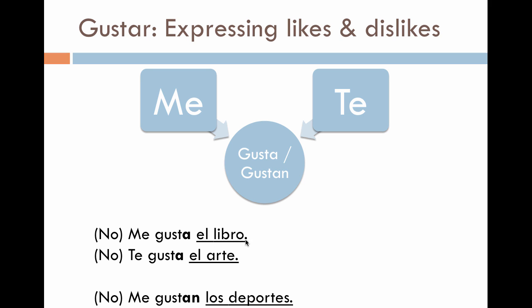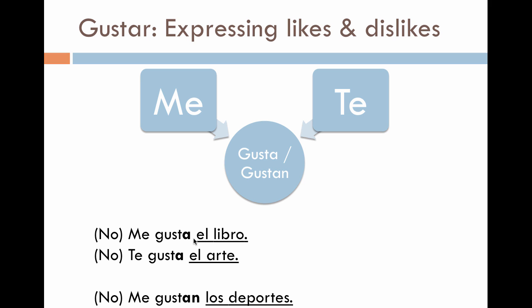If it's something I do not like, I'll add no before the sentence, producing no me gusta el libro. If I'm talking directly to you, the second person, I will say, te gusta el arte. To express it negatively, I'll put a no before it, producing no te gusta el arte.